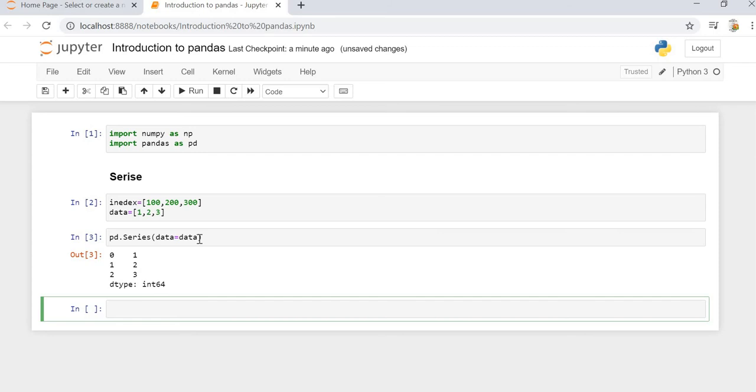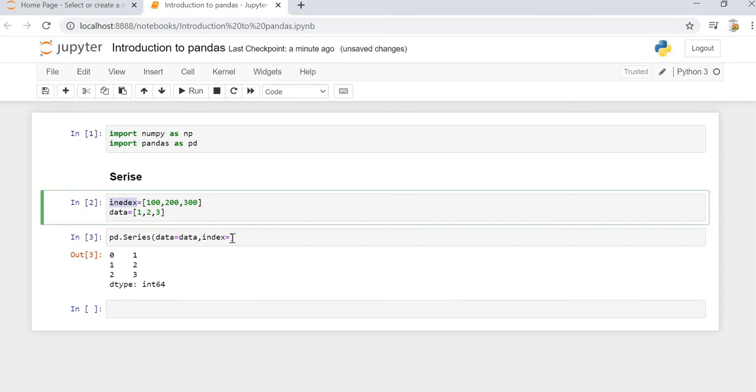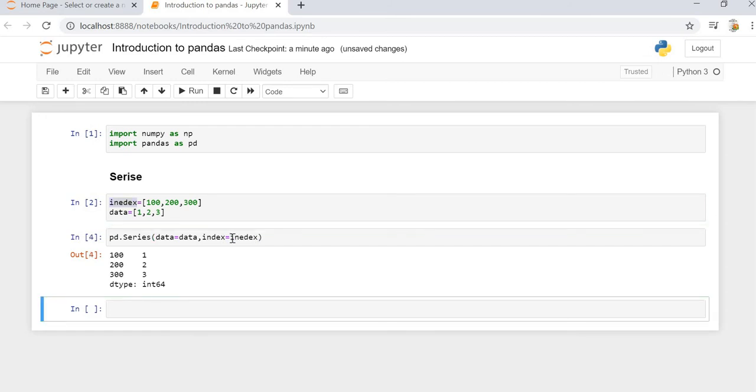Now we can go ahead and specify the index that we want. This is something like a customized index. Once we do that, we can see that the index we specified, 100, 200 and 300, is being assigned to the data points.